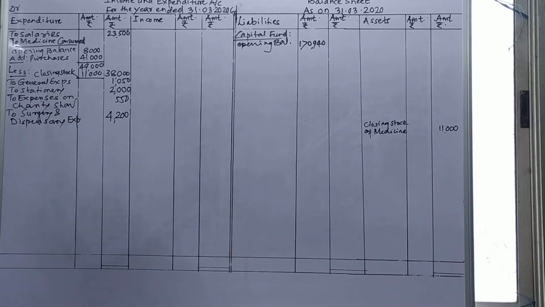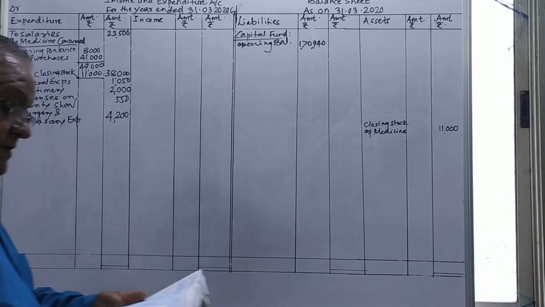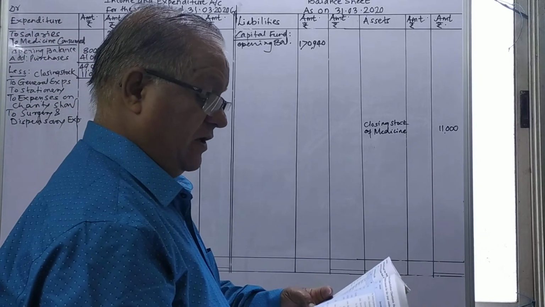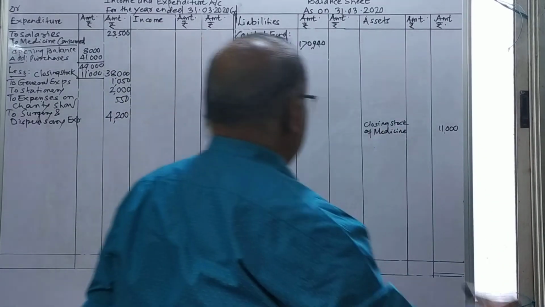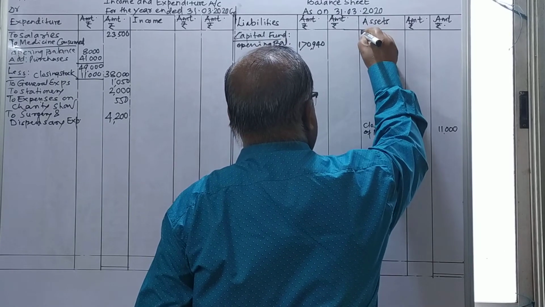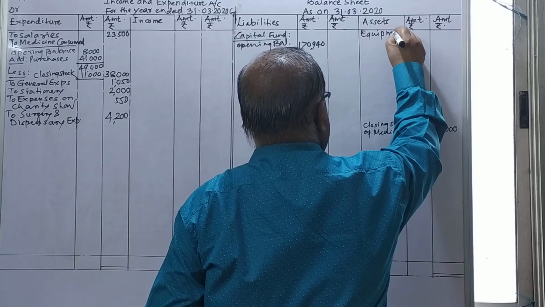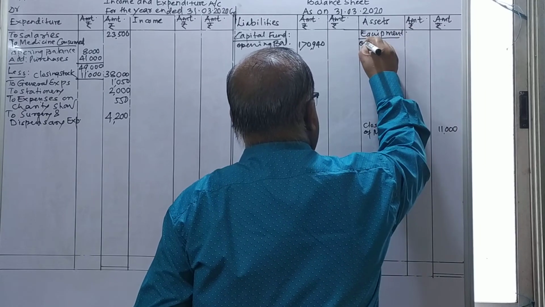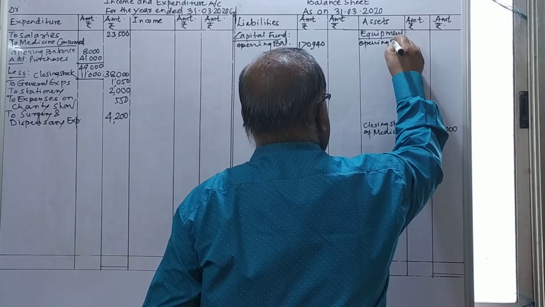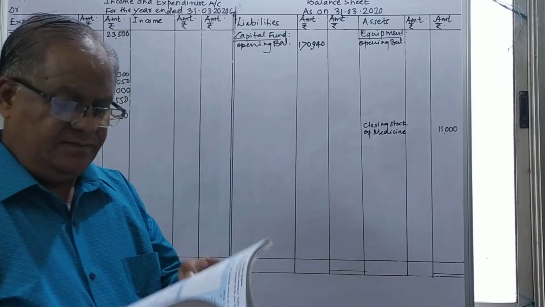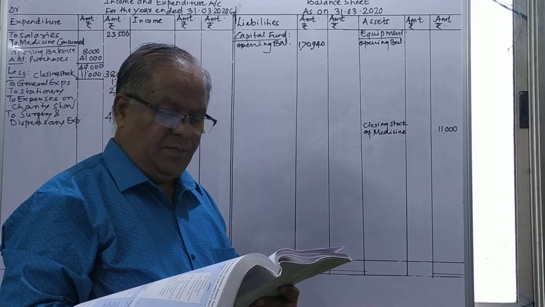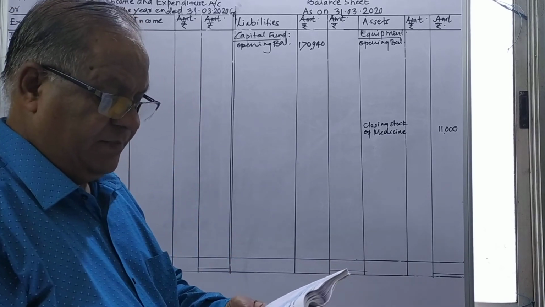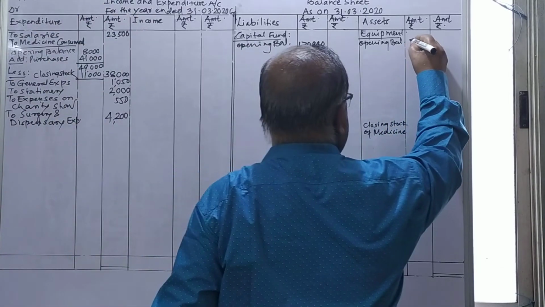Then equipment 10,000 is given to us. This being an asset, I'll show it. Equipment 10,000 is given to us, so I'll take equipment on the asset side. There I type the opening balance of equipment given on the asset side, and the estimated value of equipment given is 15,000. This being the opening balance, I will take 15,000 in the outer column.